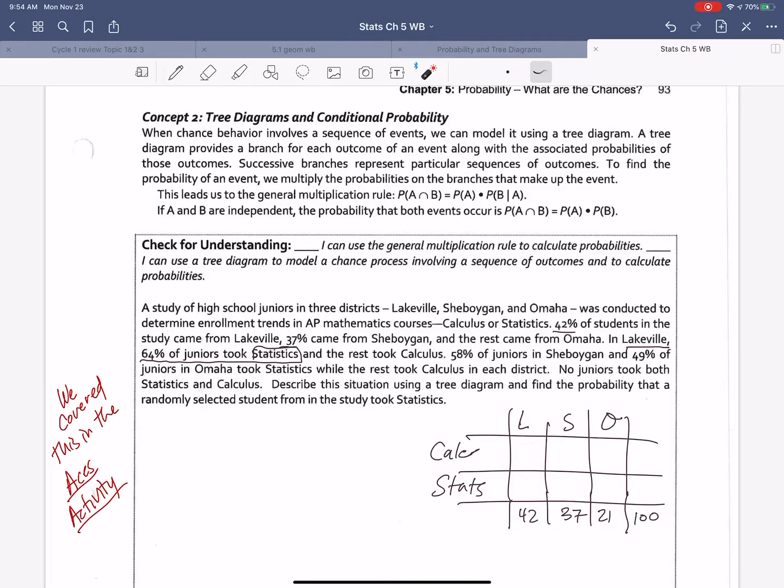So this is actually a conditional statement. It's saying of the people in Lakewood, 64% of the 42. And of means multiply. So we want to know what is 64% of 42 and what is the remainder, 36% of 42. And again, of means multiply. So when we take a look at this,